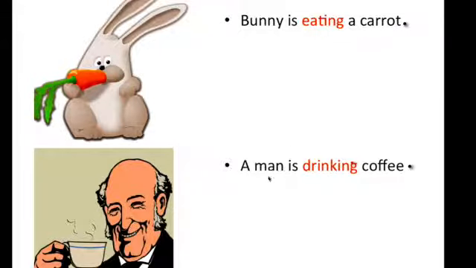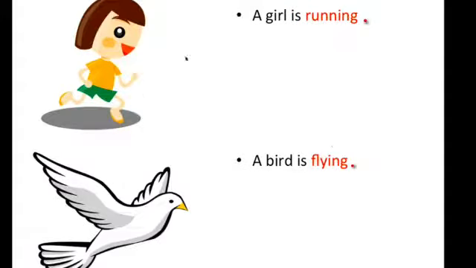A man is drinking coffee. Here, drinking tells us what the man is doing. So, drinking is a verb. A girl is running. Here, running tells us what the girl is doing. So, running is a verb. A bird is flying. Here, flying tells us what the bird is doing. So, flying is a verb.